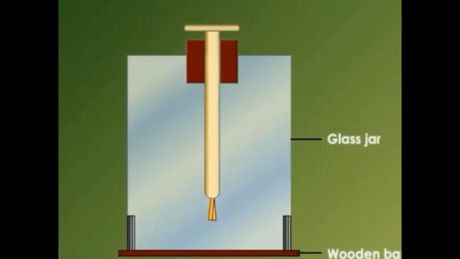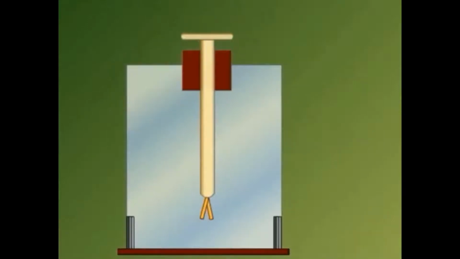Now this is used to detect whether the object is charged or not. If I take any object, we can detect using this instrument whether it is charged or not. Now let's take this as an object. It can be either positively charged or negatively charged. Now we have to keep it in contact with the above brass disc.